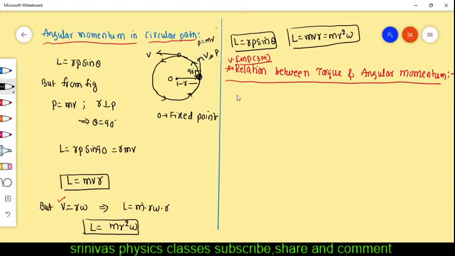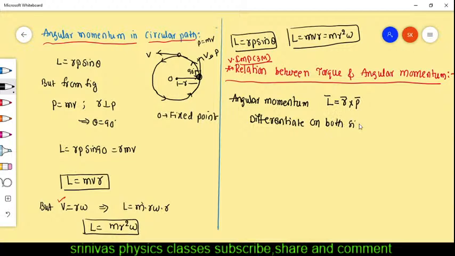Angular momentum formula, what do you know? Angular momentum formula is L bar equals r bar cross p bar.